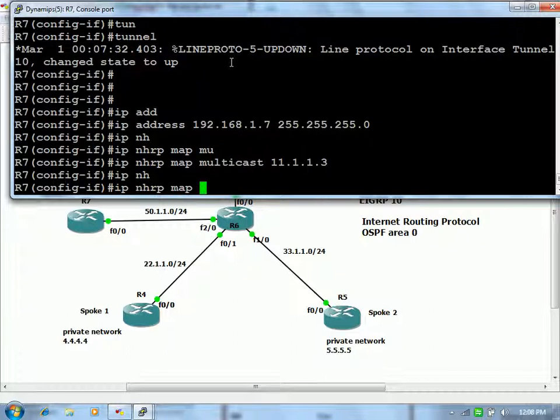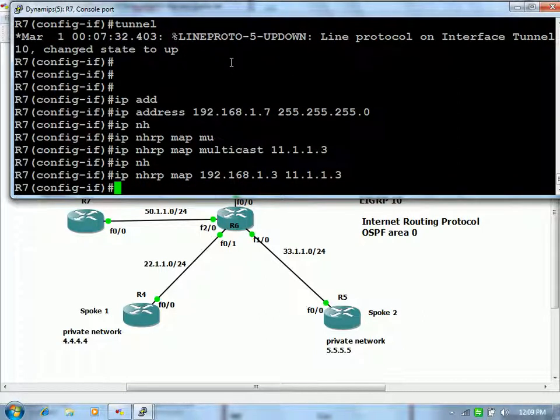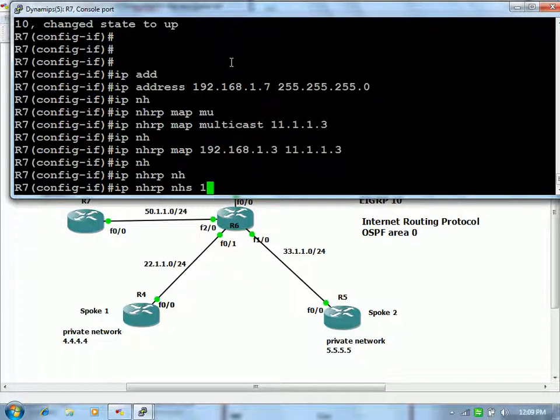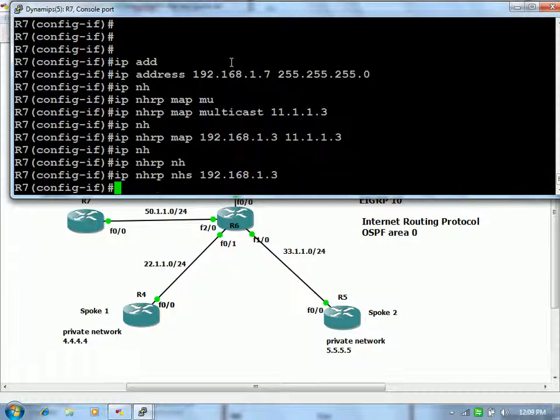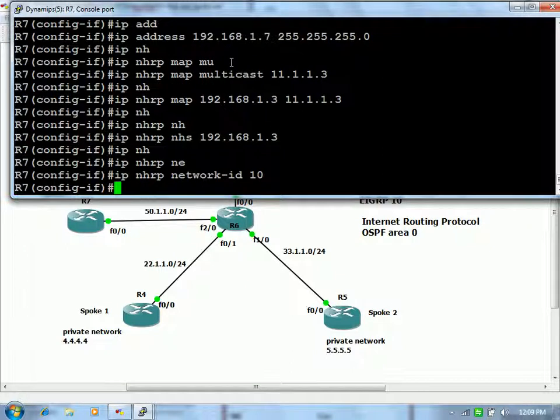IP NHRP map 192.168.1.3, because 192.168.1.3 is your hub. And you have to know that whenever you want to be a part of the DMVPN network or NHRP network, first you have to register with the authority, and the authority is the hub. Now you define the NHS 192.168.1.3, IP NHRP network ID 10.